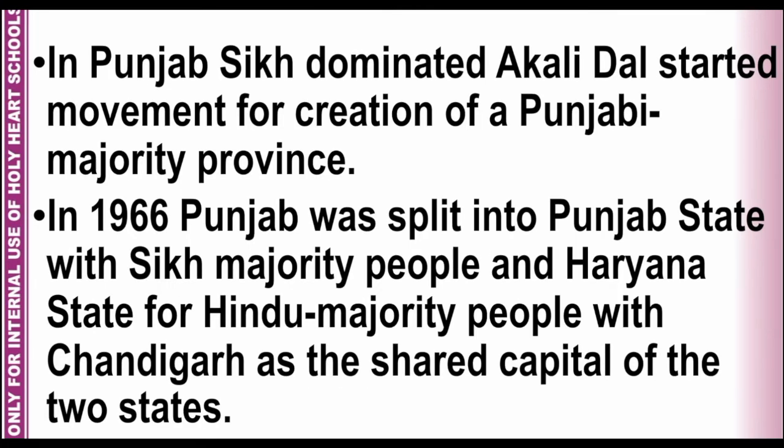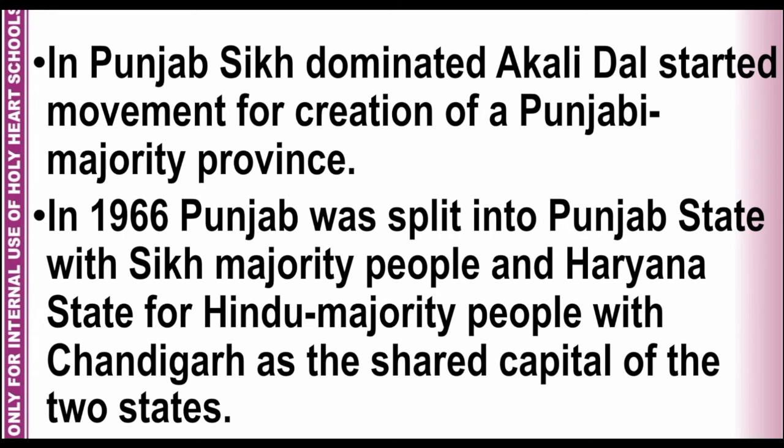In Punjab, the Sikh-dominated Akali Dal started a movement for the creation of a Punjabi majority province. In 1966, Punjab was split into Punjab state with Sikh majority people and Haryana state for Hindu majority people, with Chandigarh as the shared capital of the two states. With the efforts of Akali Dal, on 1st November 1966, Punjab was reorganized on the basis of language.